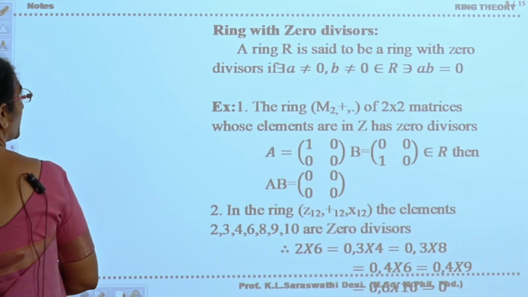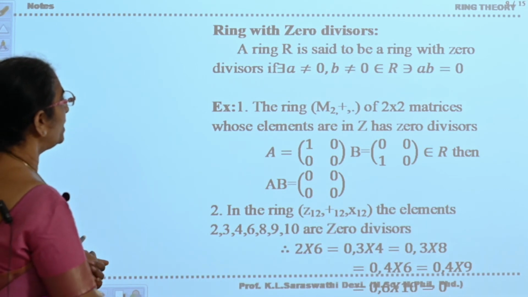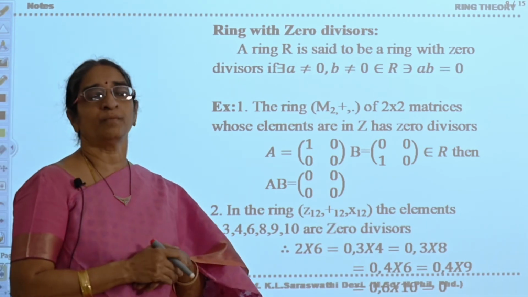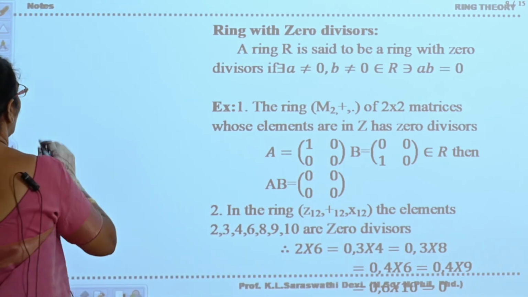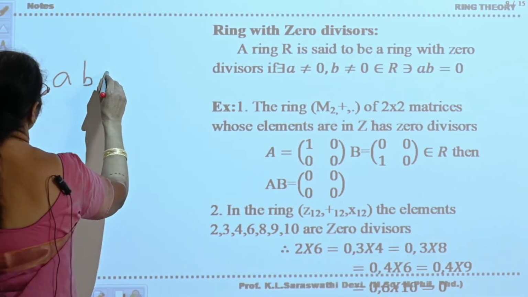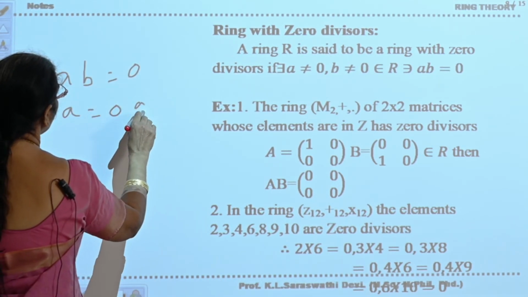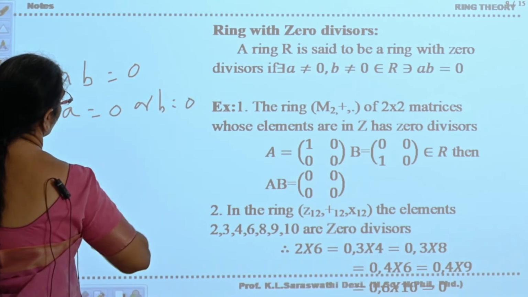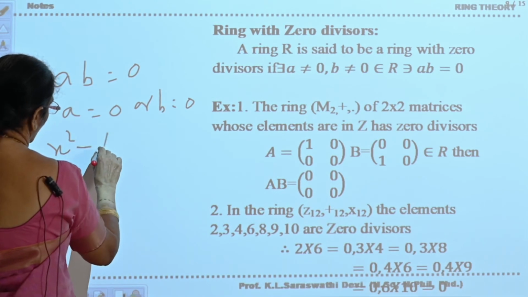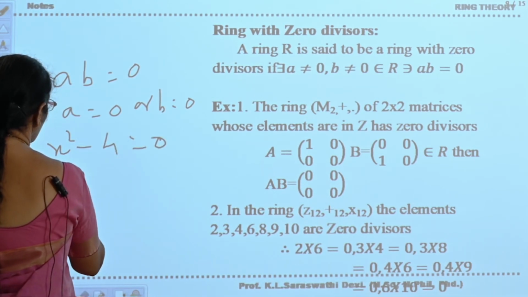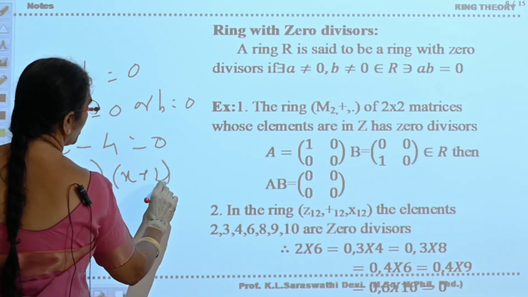Now see, special ring with zero divisors. What do you mean by zero divisor? In arithmetic, if you have AB equal to 0, then either A is equal to 0 or B is equal to 0. Or otherwise, if you have x square minus 4 equal to 0, that is x minus 2 into x plus 2 equal to 0, then what will you assume?